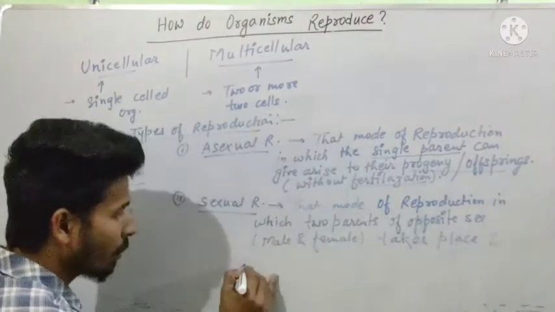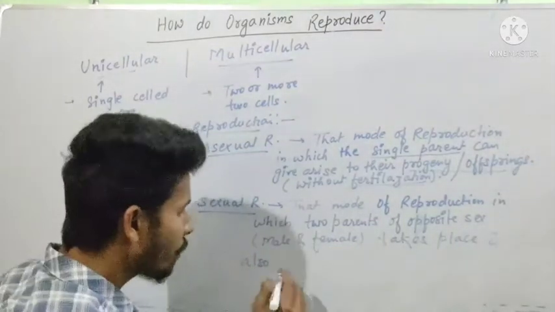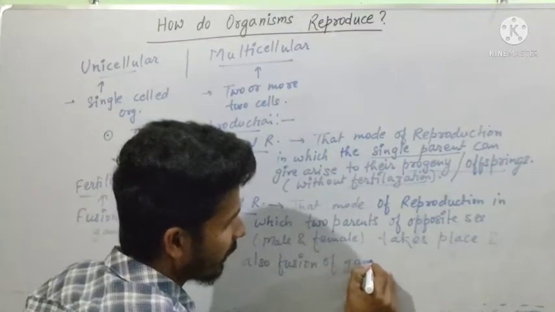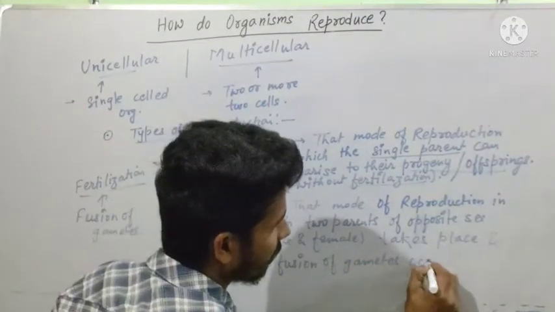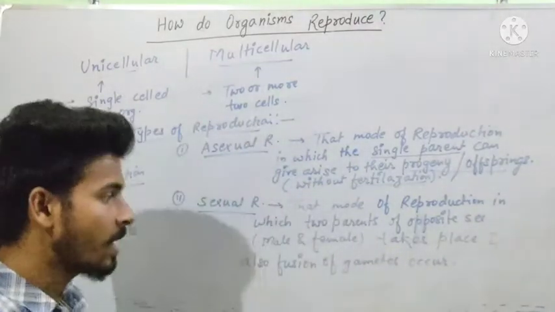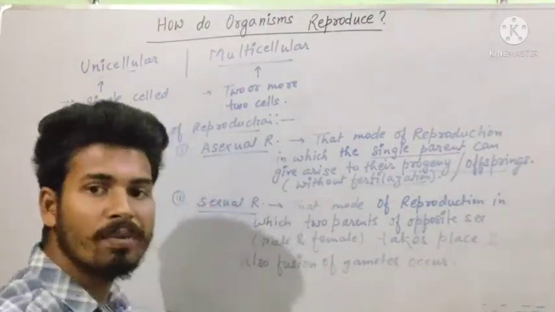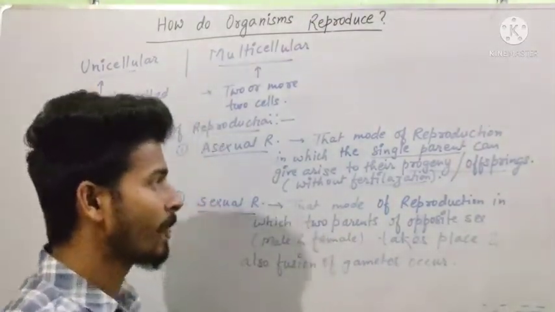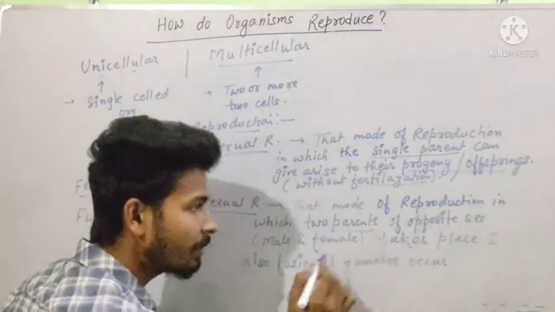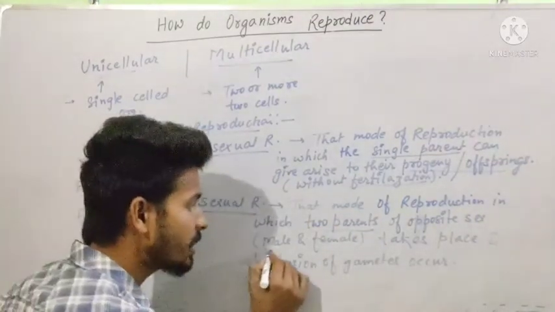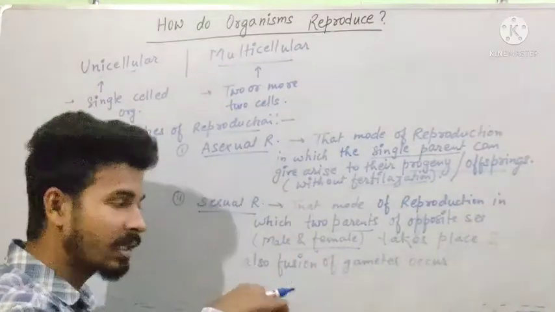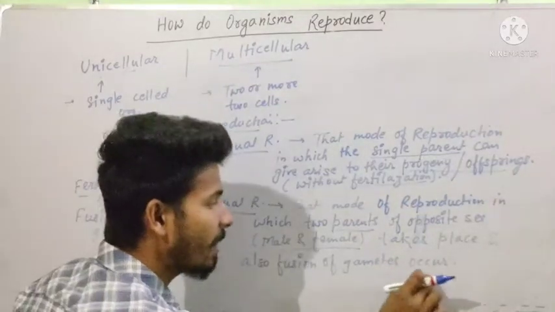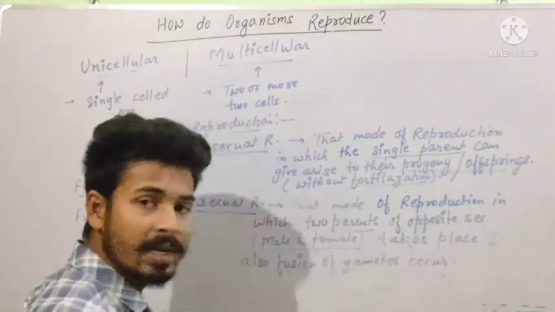and also fusion of gametes occurs, this mode of reproduction is referred to as the sexual mode of reproduction. In this mode of reproduction, two parents of opposite sex are required, one male and the other female, and in that case fusion of gametes takes place.